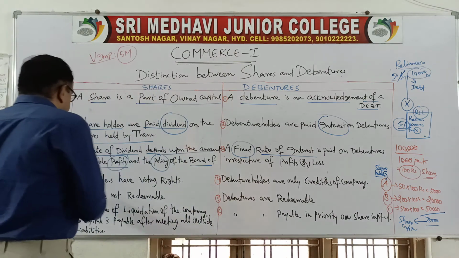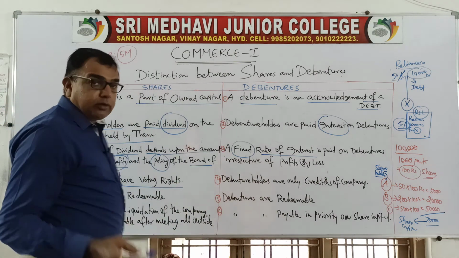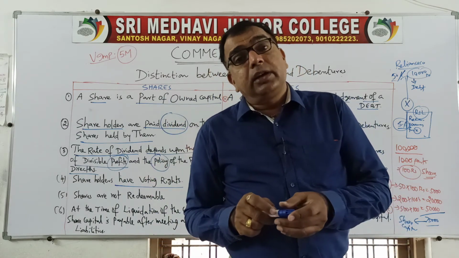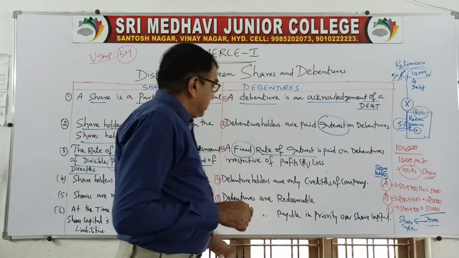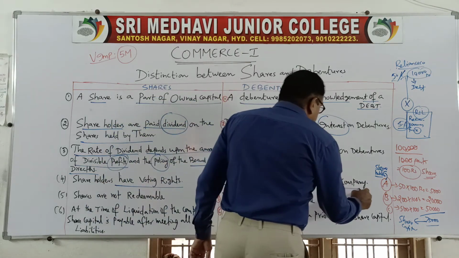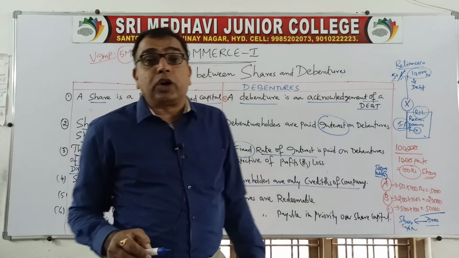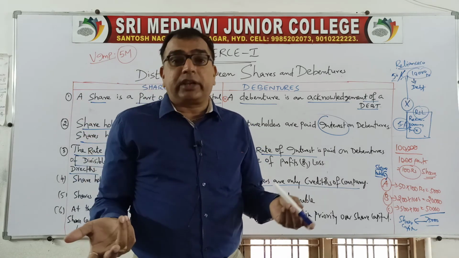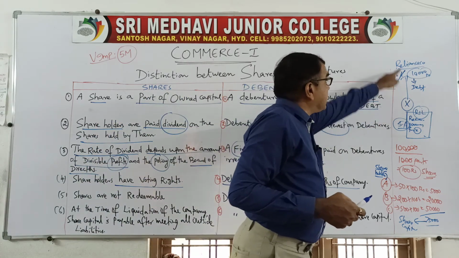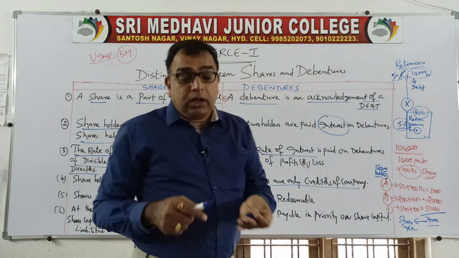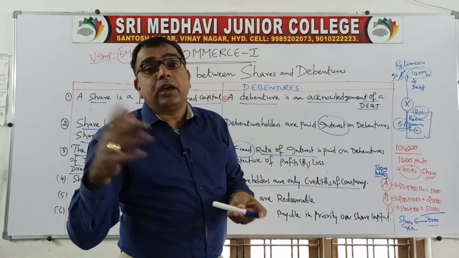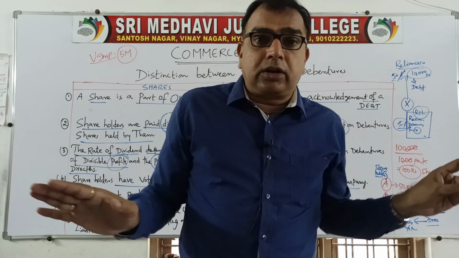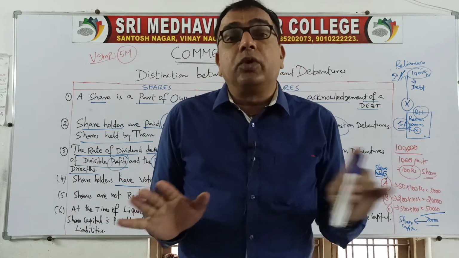Next. Shareholders have voting rights. Okay. Shareholders, as they are the owners, they can participate in the meetings. They will have voting rights, but debenture holders do not have voting rights. They are creditors. What do you mean by creditors? The people who have given you credit. जो उधार दिए उनको बोलते creditors. So Mr. X here is giving Reliance Company 10,000 rupees loan. The persons who have provided loan to us are called as creditors. So debenture holders are just creditors. They are not the owners, so they cannot have voting rights.